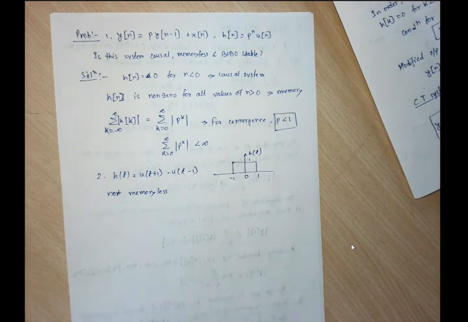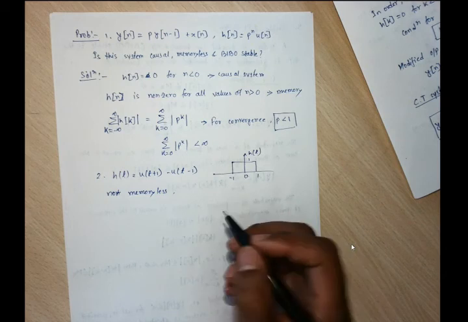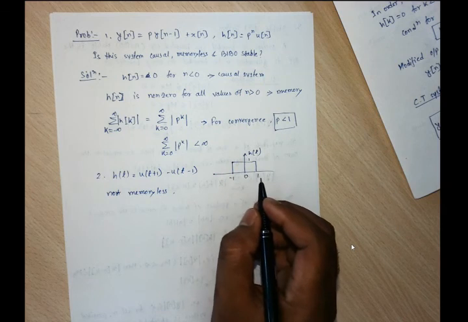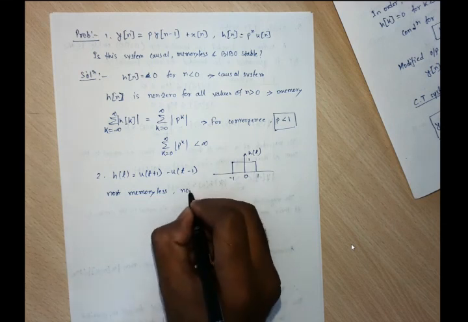Find out about the causality. Causality means present and past. That is, for causality, h of k should be 0 for k less than 0, but it is not causal, right? Because it depends upon some values which are less than 0. It is having some non-zero value for k less than 0, or in a continuous time system, for tau less than 0. So it is not causal.